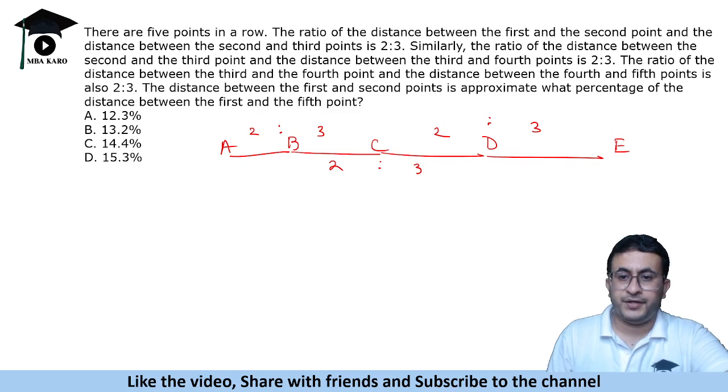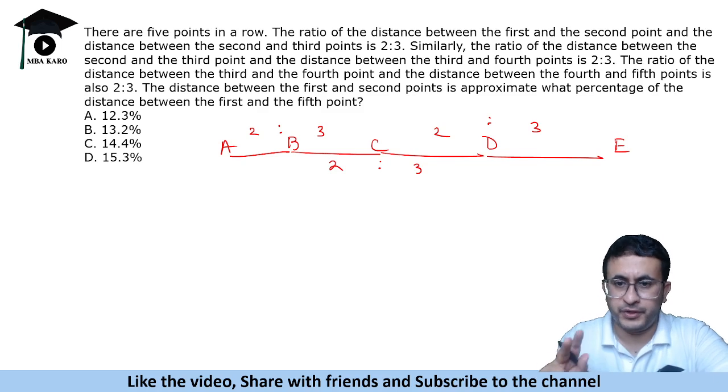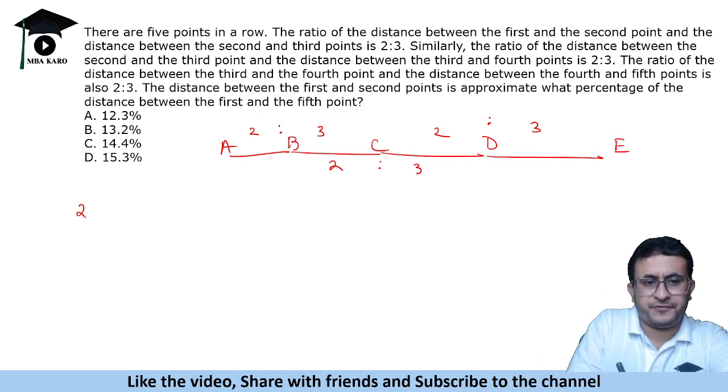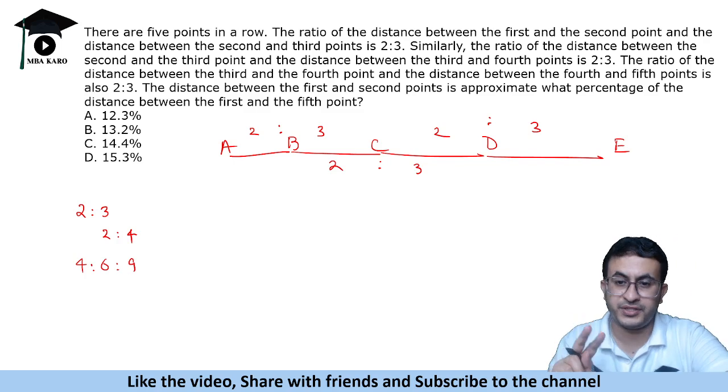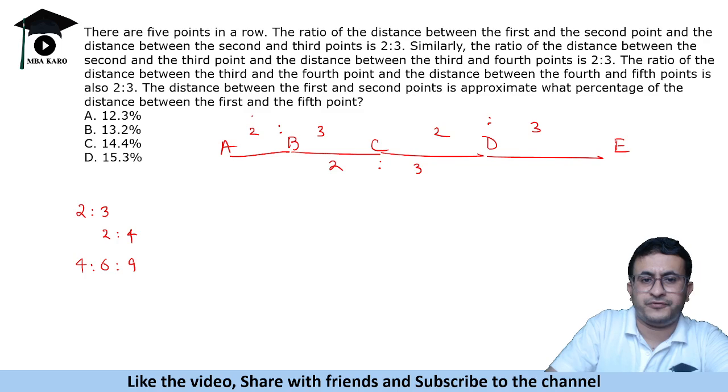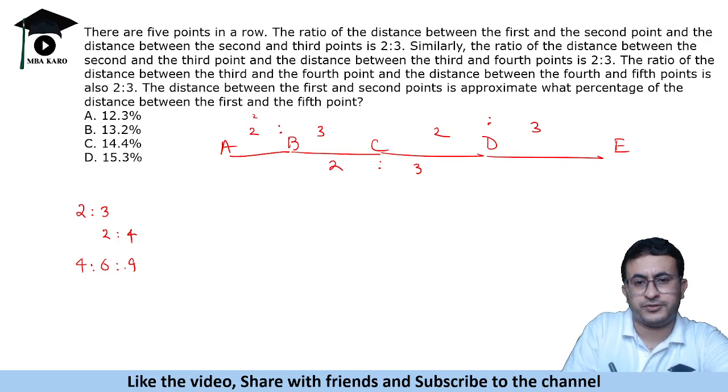Okay, now if we have to combine 2 ratios, let's say 2:3 and 2:3, what we take is 4, 6 and 9. So whenever we have to combine 2 ratios, we take the square of this, right? We take the square and find the values accordingly.